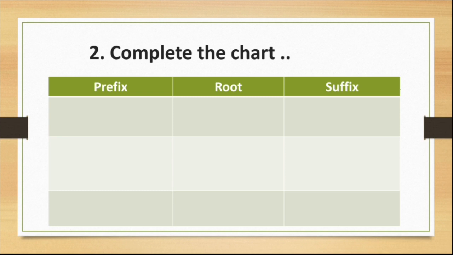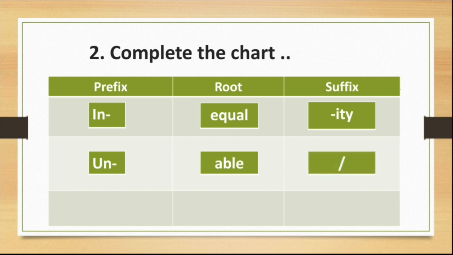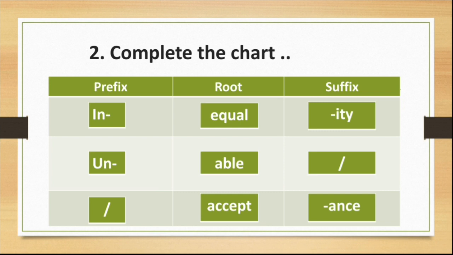The first one, inequality: we've got in as a prefix, equal is the root, and ity is the suffix. The second word, enable: you've got en, which is the prefix, able, the root, and we don't have any suffix. And finally, acceptance: we don't have any prefix, the root is accept, and the suffix is ance.